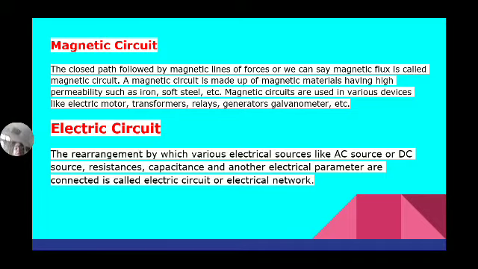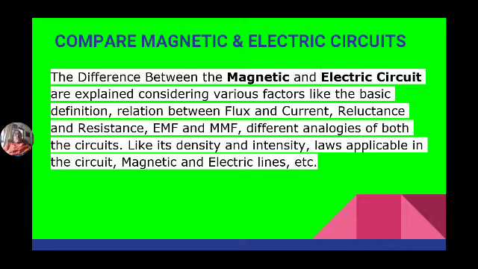That is known as an electric circuit. Now we discussed the various components of electric circuit and magnetic circuit. Now we will discuss the differences between magnetic and electric circuits.